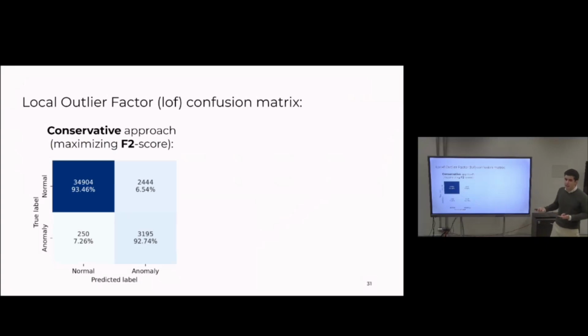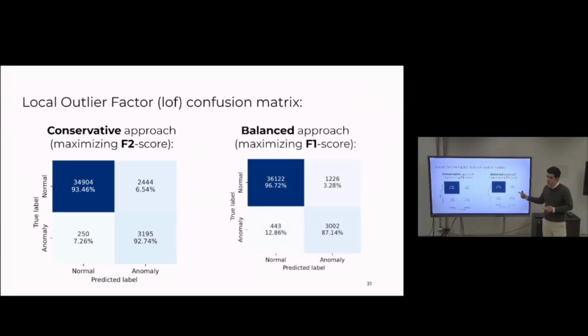And if we instead try to optimize the F1 score, the result is more balanced in terms of false negatives and false positives. Namely, you can see that the model commits more false negatives, which is critical in NDT, but at the same time, it commits way fewer false positives.